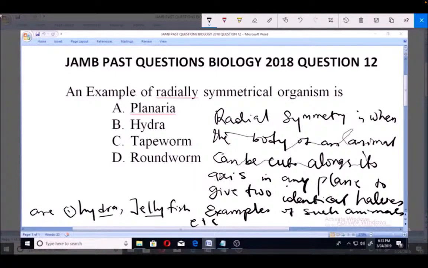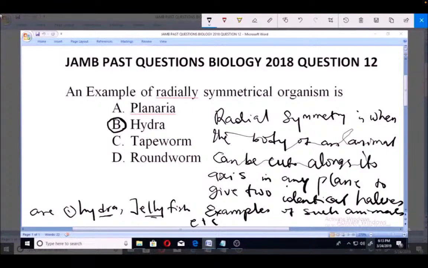So what do you say is a radially symmetrical animal or organism? Organisms that, when the body is cut along its axis in any plane, can give two identical halves of such an organism. So hydra is a very good example of a radially symmetrical organism that can be seen from these two examples. Another one is also jellyfish.